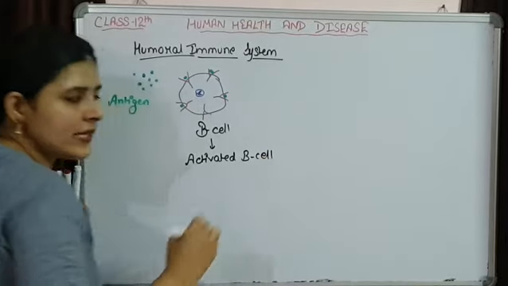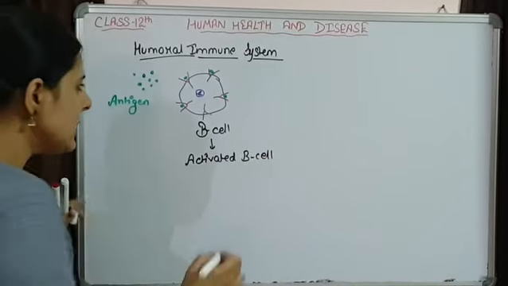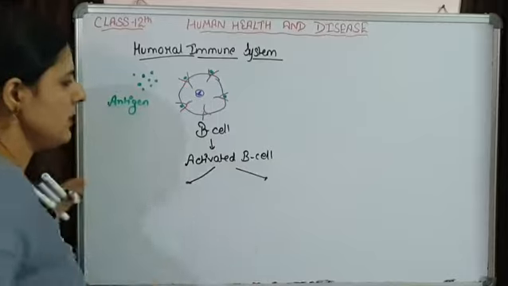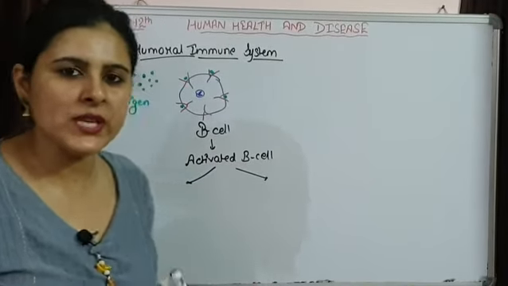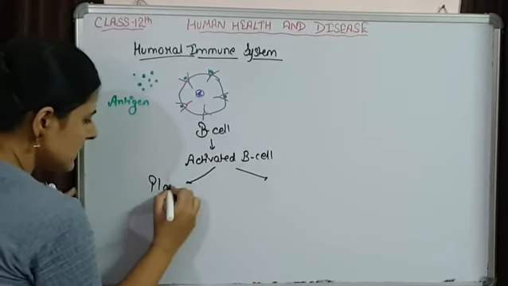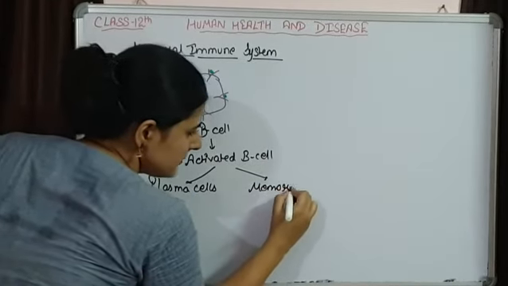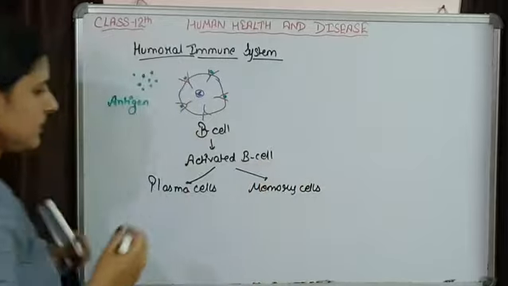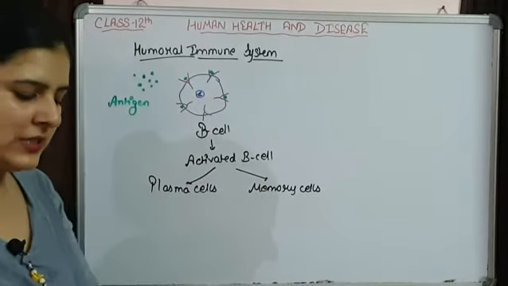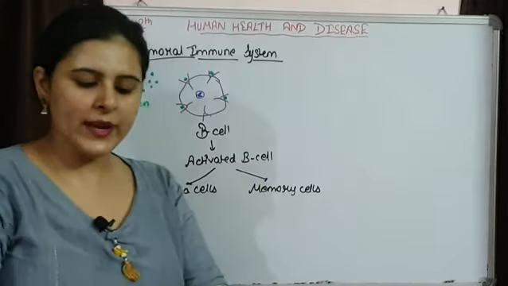This activated B cell is going to differentiate into two different types of cells, called plasma cells and memory cells. Plasma cells, we know, are the factories for the production of antibodies.